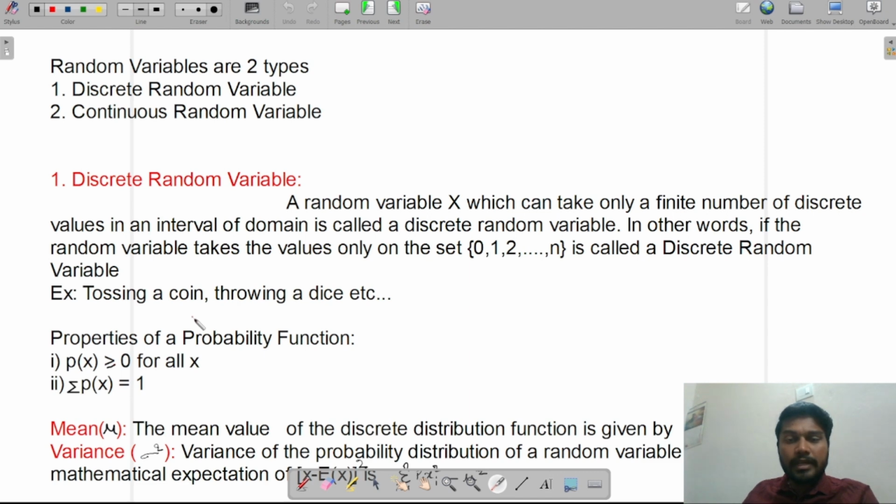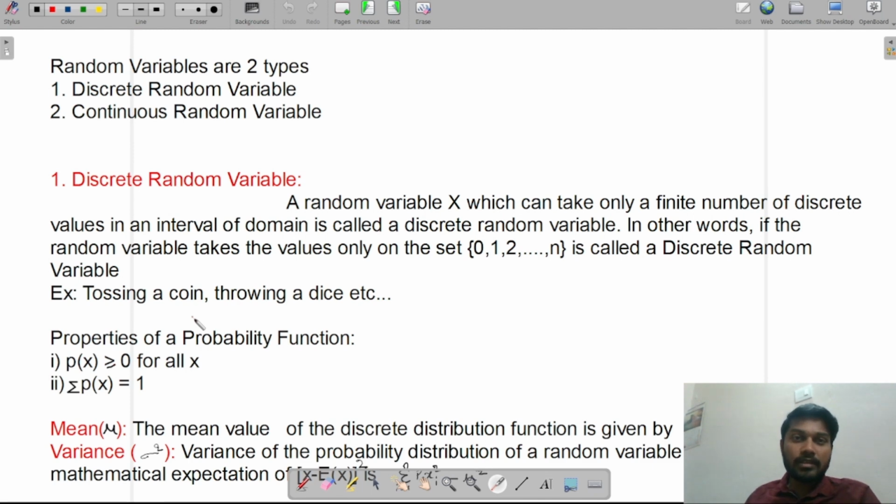And throwing a die, what are the outcomes? I'll get 1, 2, 3, 4, 5, 6, right? I'm getting an exact number 1, 2, 3, 4, 5, 6, and when tossing a coin, my X denotes how many heads I will get.